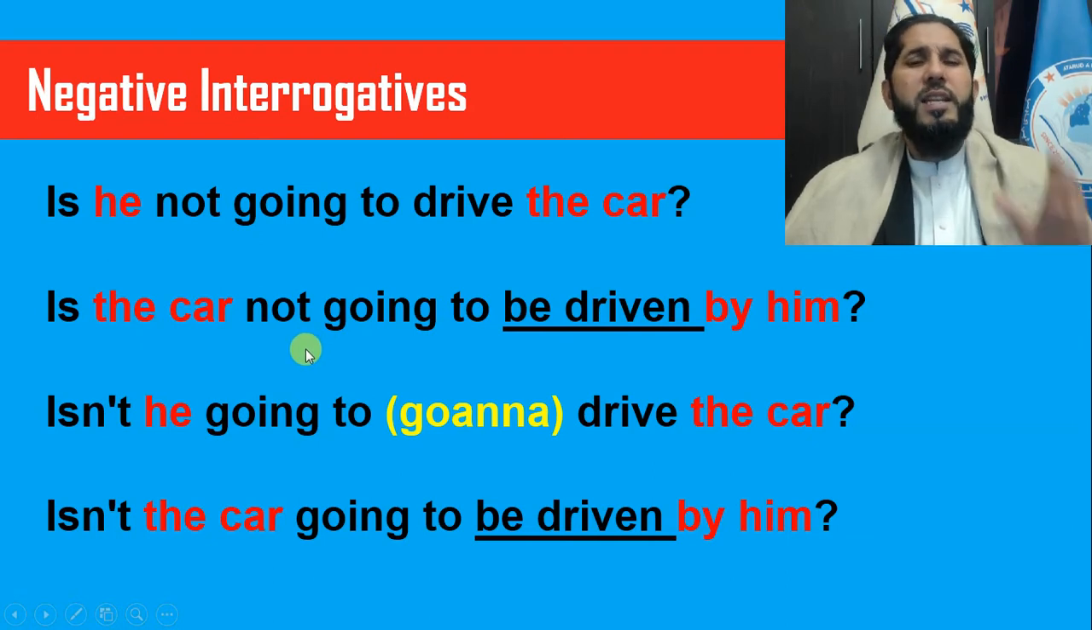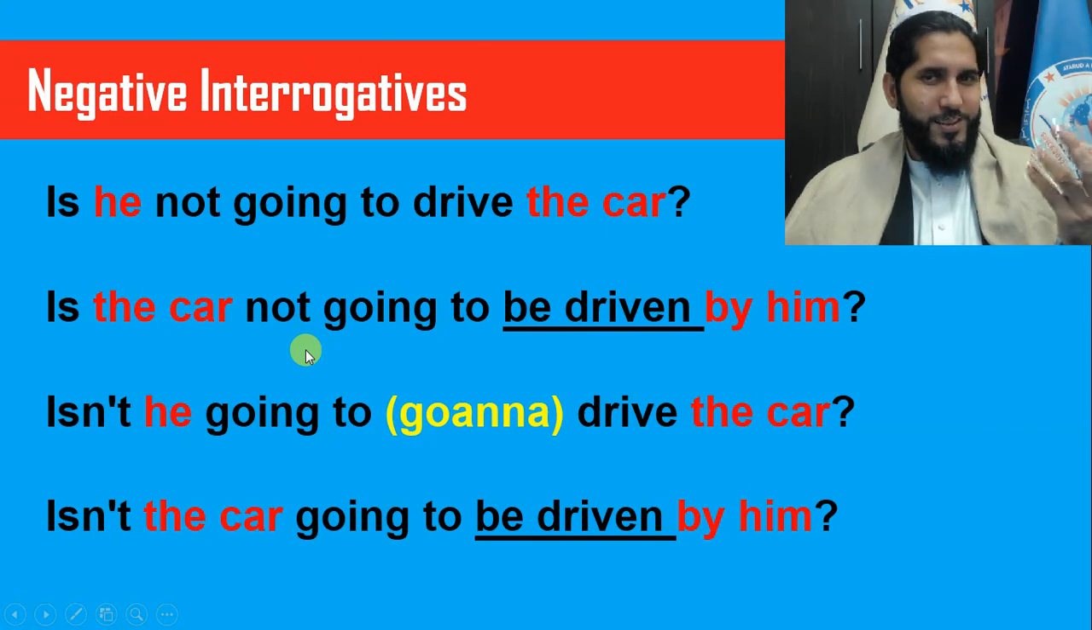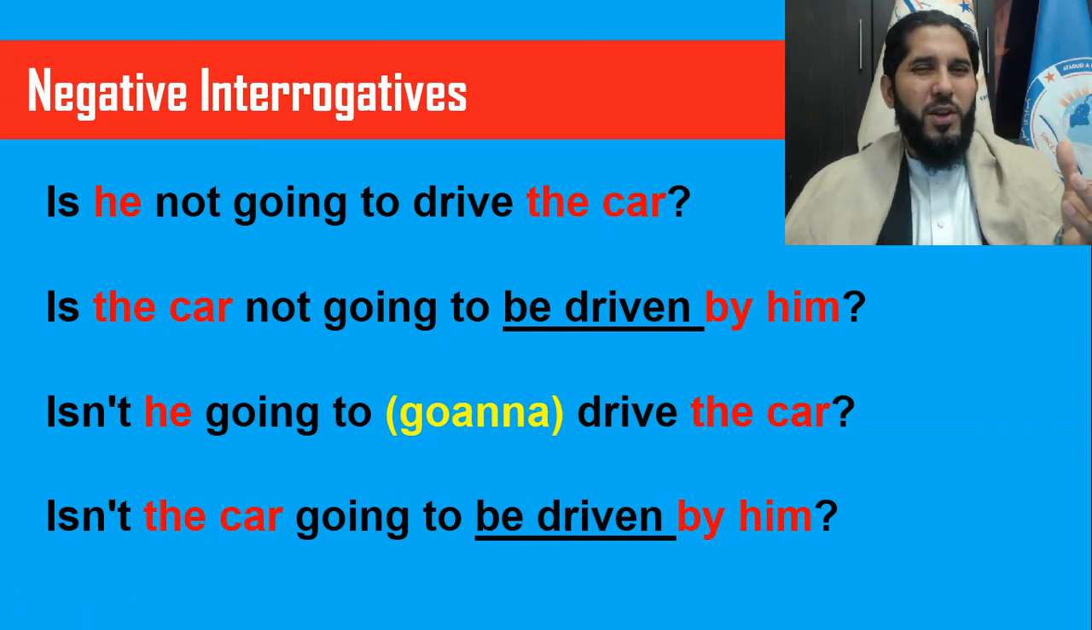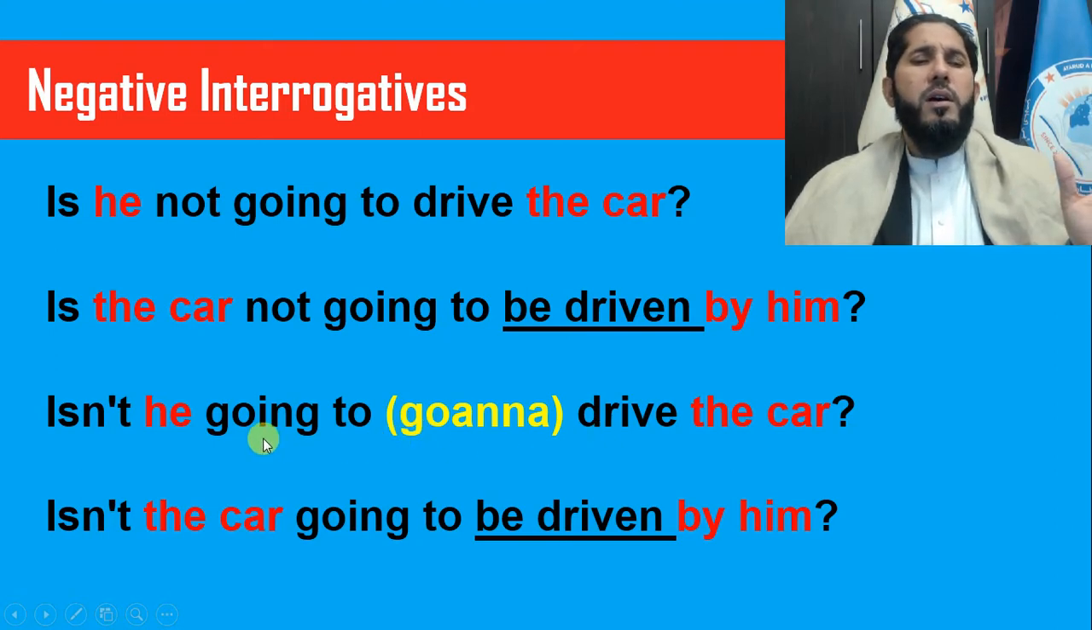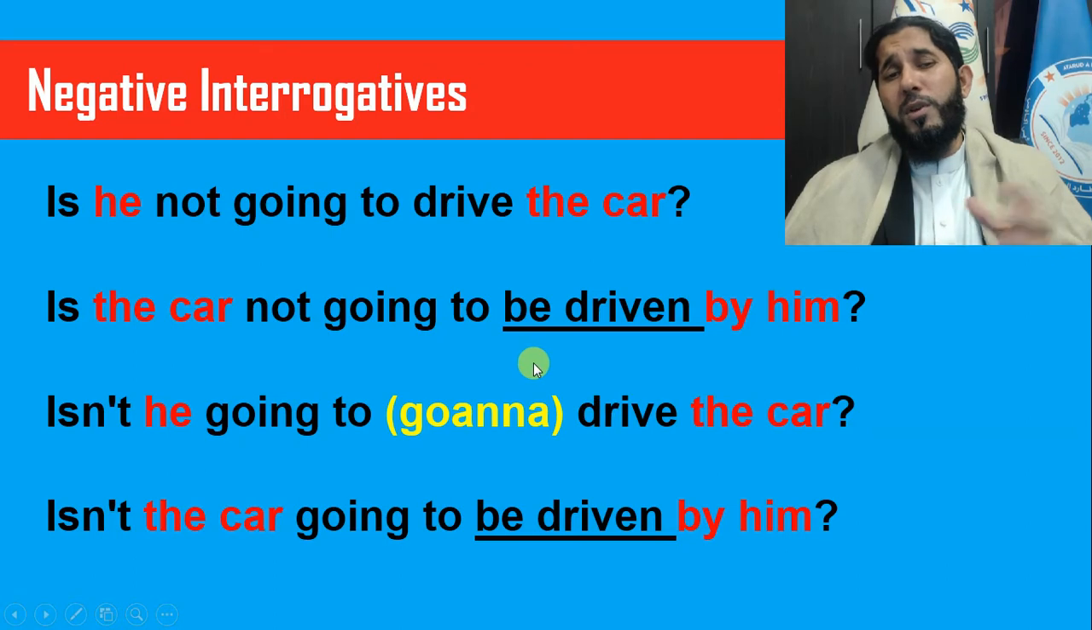Or the short form in spoken English: is he not going to drive the car? Or isn't he going to drive the car? Or is he not going to drive the car? Is the car not going to be driven by him? This is how you can say it in normal spoken English. Now the short form is here, look at it. So, isn't he going to drive the car, or isn't he gonna drive the car? So, one way, isn't he gonna drive the car? Another way, is he not gonna drive the car? And here, isn't he gonna drive the car?